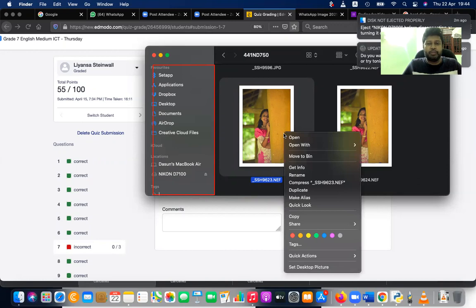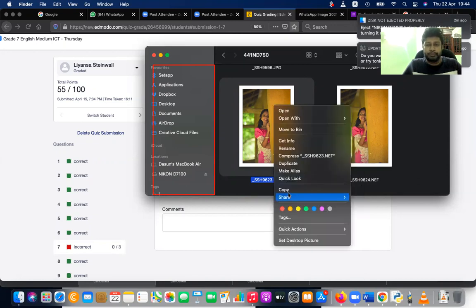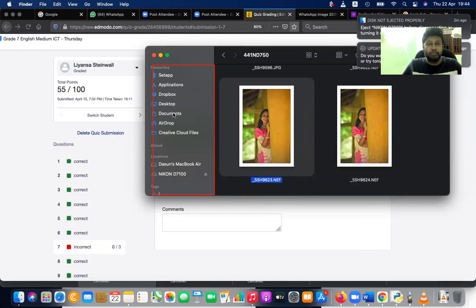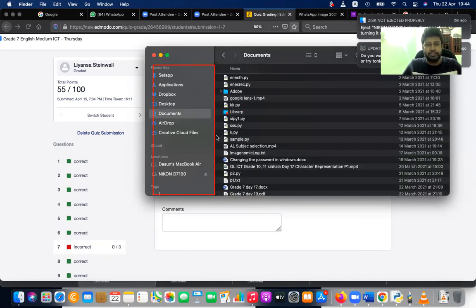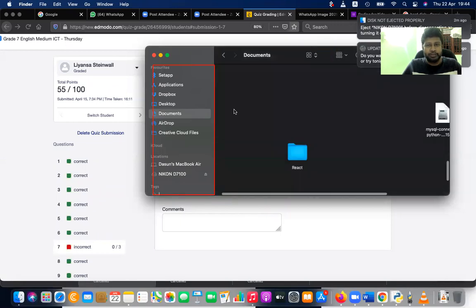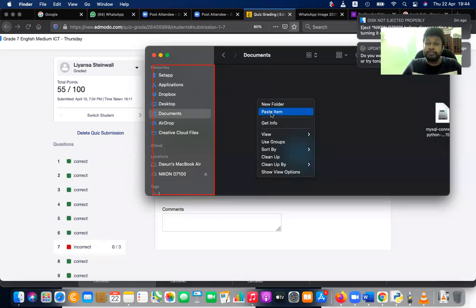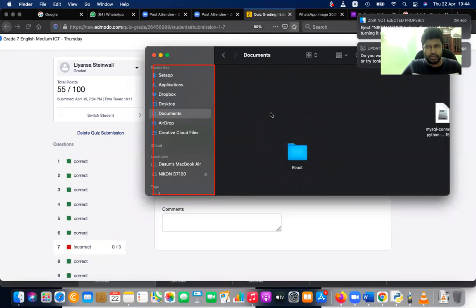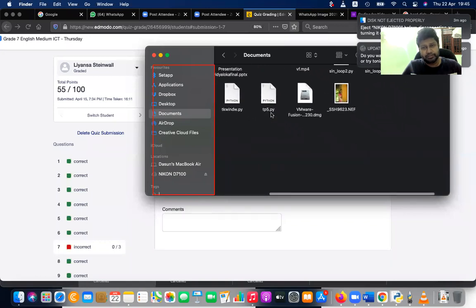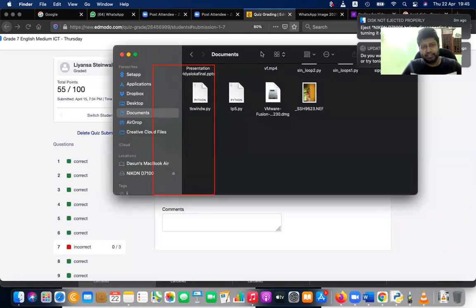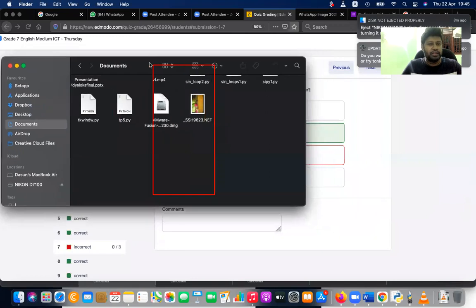Okay, I'm going to right click and copy. Right click that file and copy. Now I'm going to my documents. There I'm going to right click again in the documents and paste. Now what will happen? It will be pasted. Pasted means there will be another copy of this picture file in the documents.